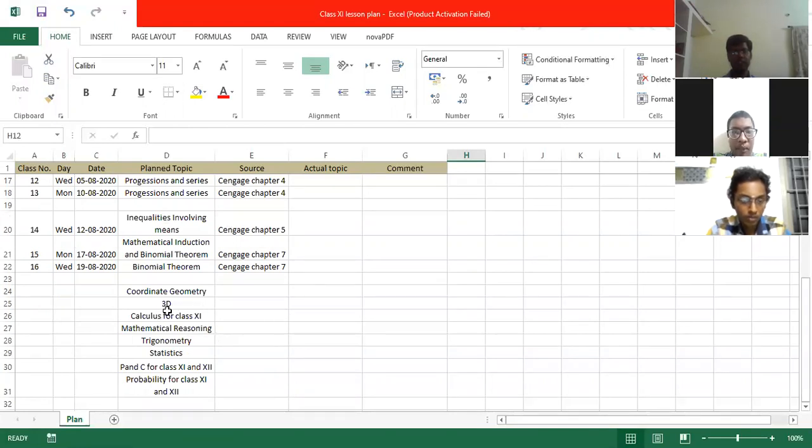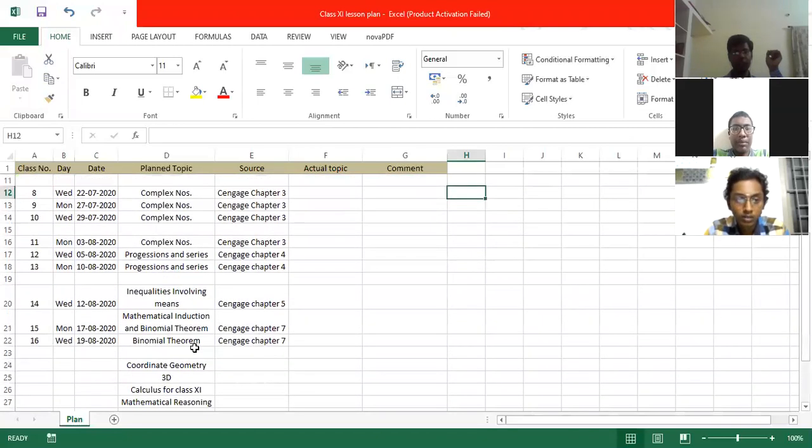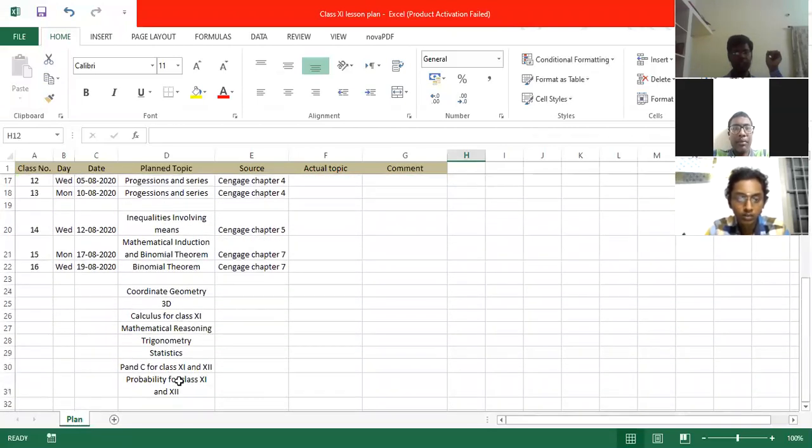And then we'll be covering 3D section, 3D part, and then calculus, where we'll be discussing limits and derivatives and all those things. And then mathematical reasoning is a small chapter, but every year you get one question in JEE Mains from this. And then trigonometry, statistics. So like that, we'll be covering the other topics. Of course, I have not written in detail the dates for this, because in case some changes are there, then accordingly they will carry forward with this. So first we are doing algebra part, and then coordinate geometry, 3D. Likewise, we are planning to cover.